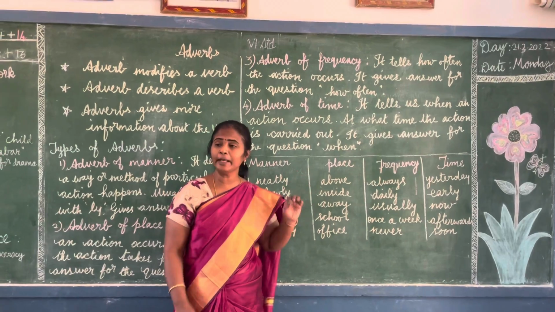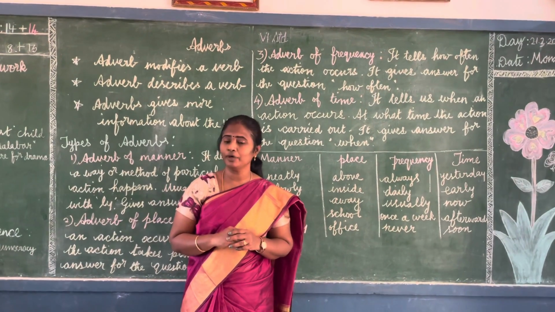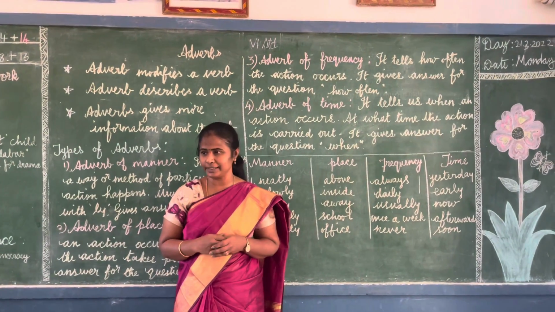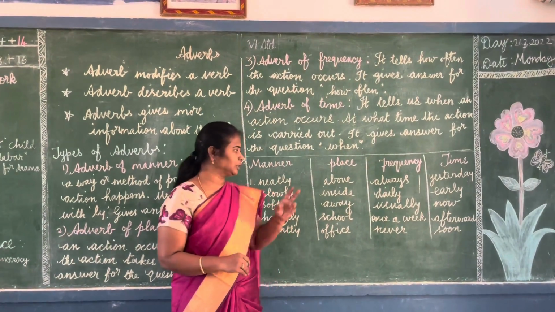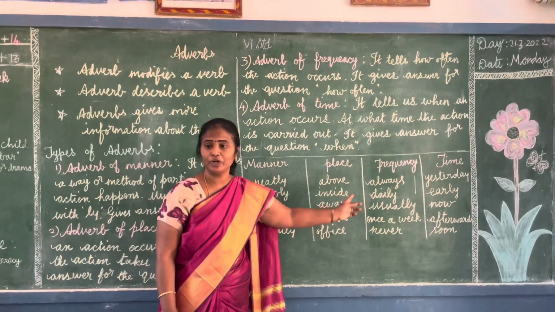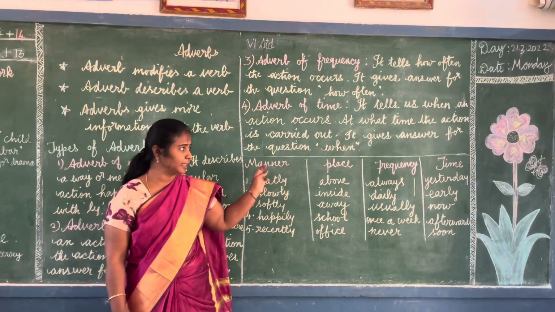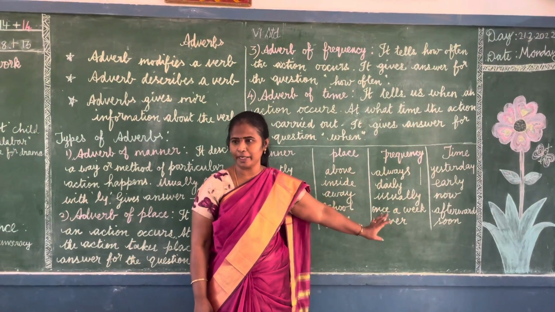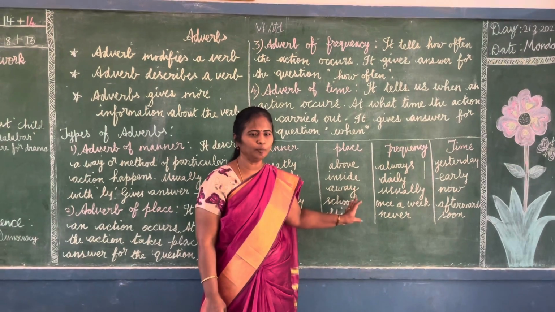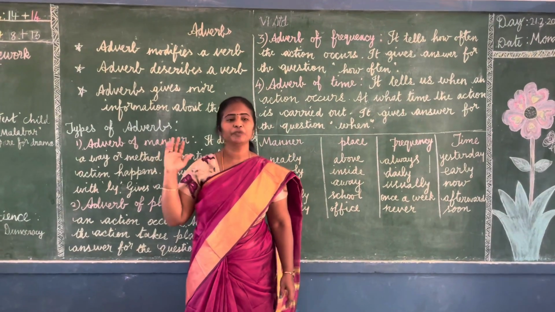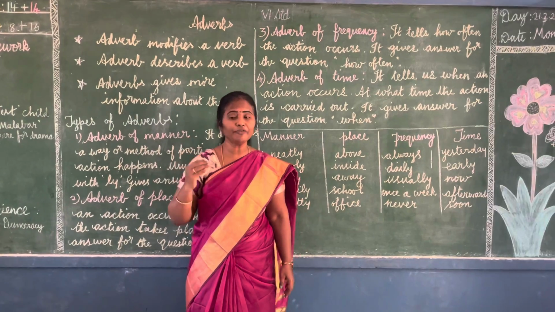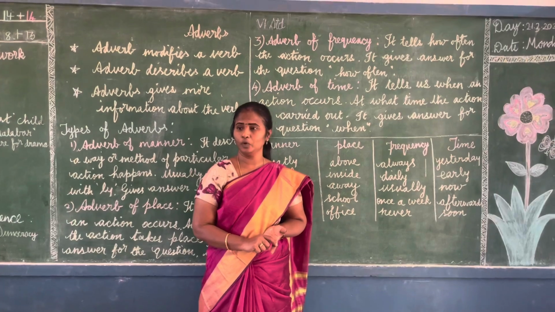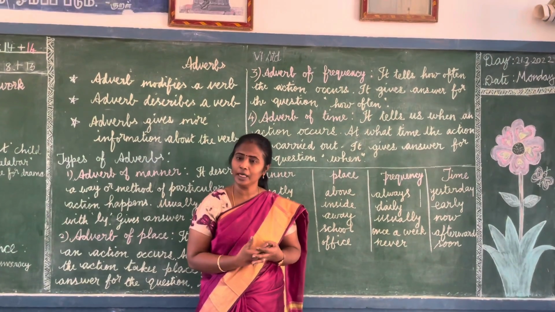Sometimes you may have two or more adverbs in a sentence. In those cases you have to use this order only. First you write adverb of manner, next adverb of place, adverb of frequency, and adverb of time. That's all. Is it clear now? So what do you mean by adverb? It modifies the verb, it describes the verb, it qualifies the verb. It adds more information about the verb.